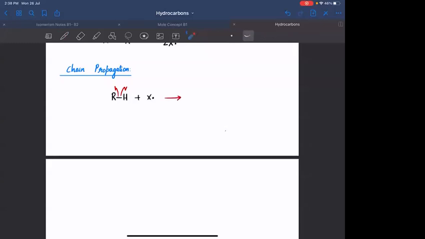Here, an R free radical and an H free radical will form. If the R free radical combines with X, what will be the product? You will get RH plus H free radical. You can also have another variation: the H free radical combining with X to form HX plus R free radical.